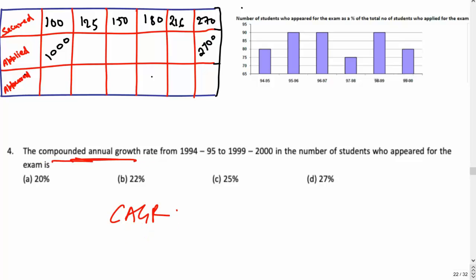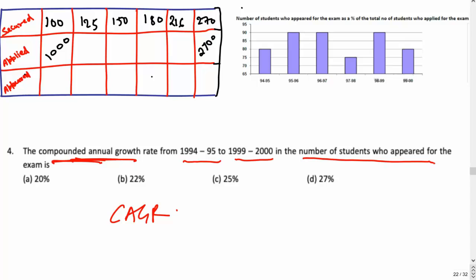Because compounded annual growth rate will be dealing with something like your compound interest formula, right? So if you see what they're asking, the compounded annual growth rate from 1994-95 to 1999-2000 in the number of students who appeared for the exam is. Students who appeared for the exam, you have to find that. First of all, we have to finish this particular table which we have left.